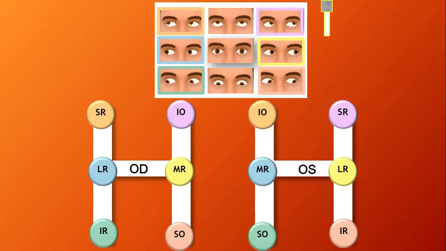All right. Put the target down and to the left, we are testing the inferior rectus here and the superior oblique here. So the inferior rectus depresses the eye in abduction, and the superior oblique depresses the eye in adduction.